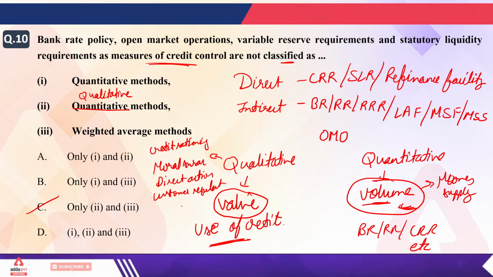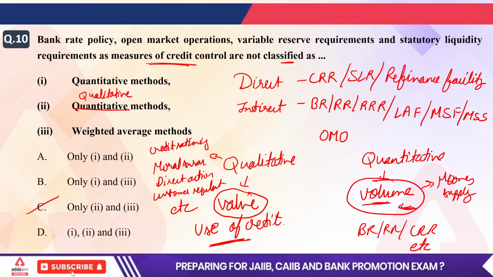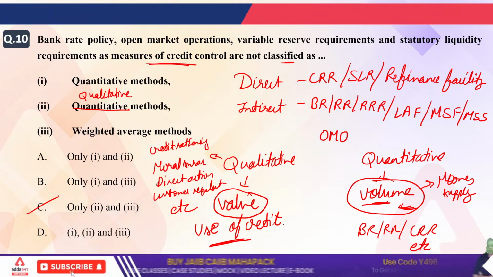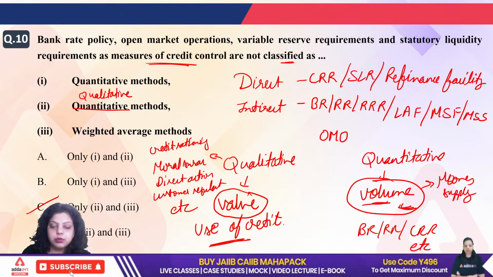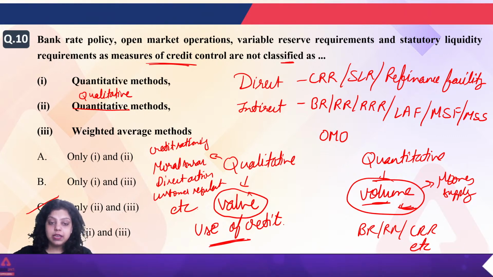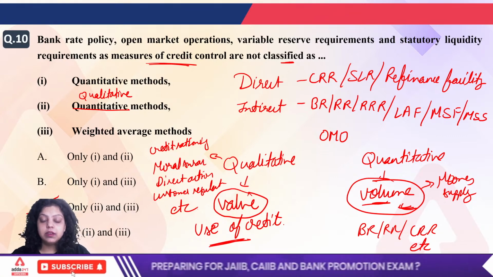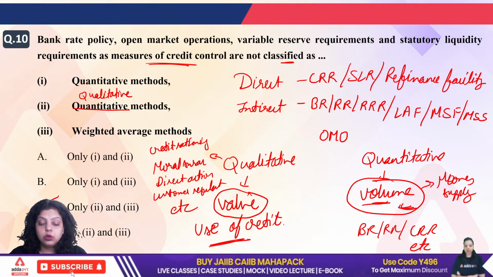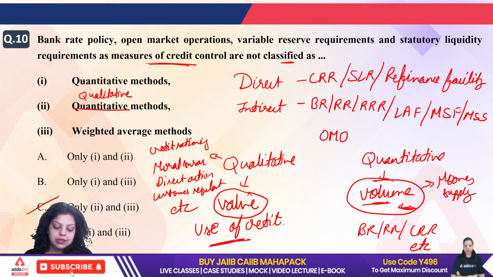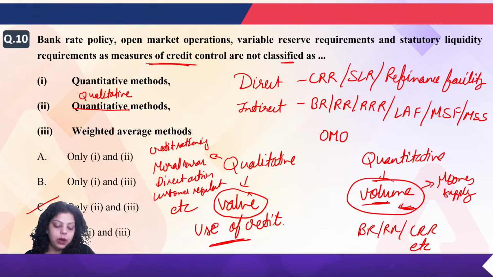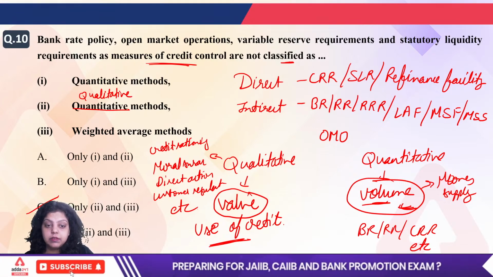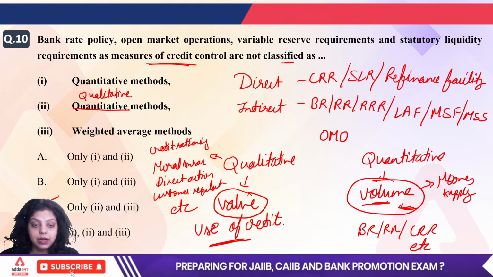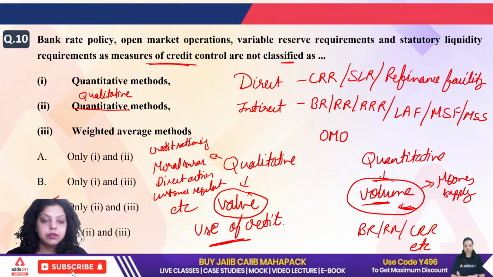So these are the qualitative measures used by RBI to decide the value of credit to be provided and in which sector we should provide it. You are not providing loans in every area; with the help of qualitative measures you decide where to give loans and where not to. So when you are deciding the required sector to give loans, that is qualitative, and when you are deciding the volume to give in the market, that is quantitative. So the right answer will be C.